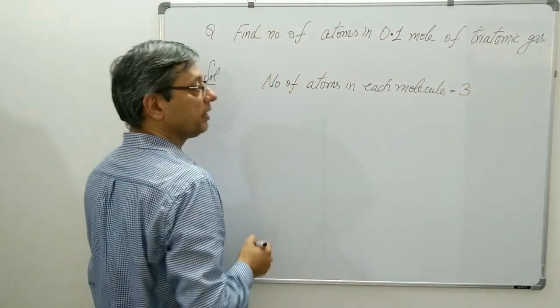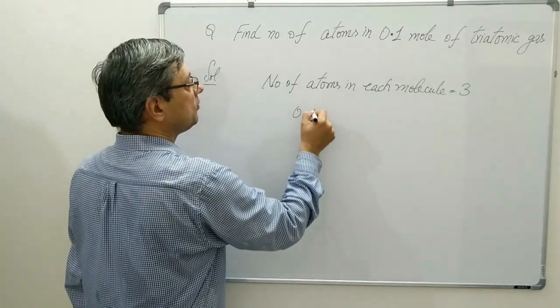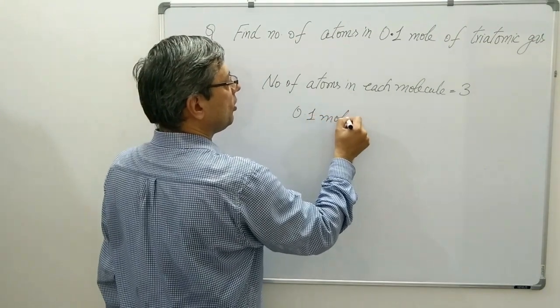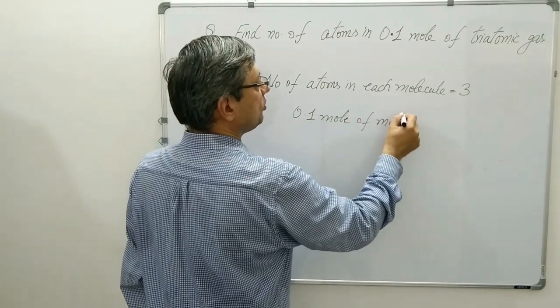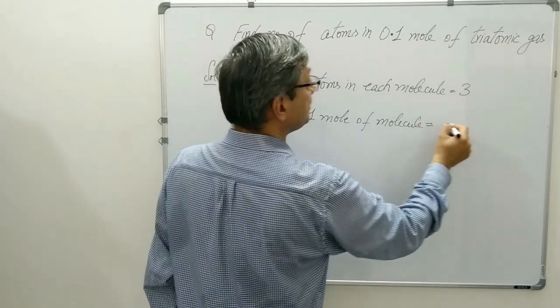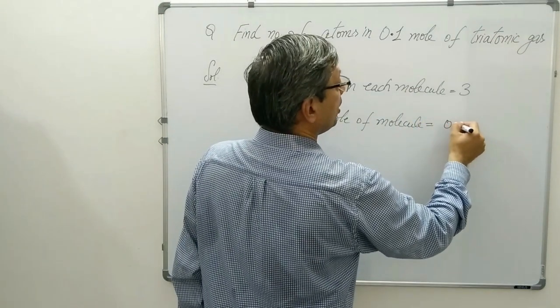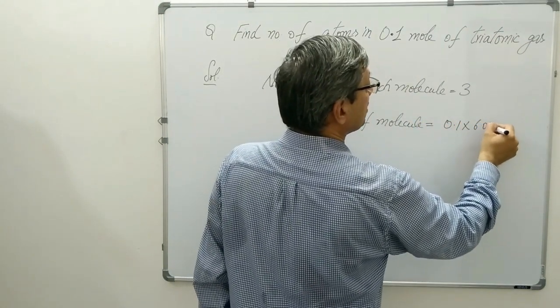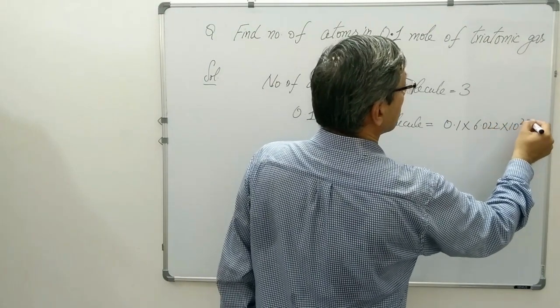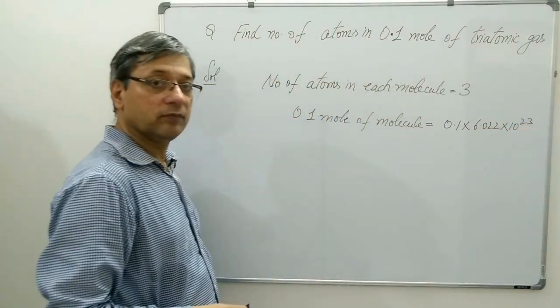Correct? 0.1 mole of molecule, triatomic molecule, will have how many? 0.1 into Avogadro's number, 6.022 into 10 to the power 23, number of atoms.